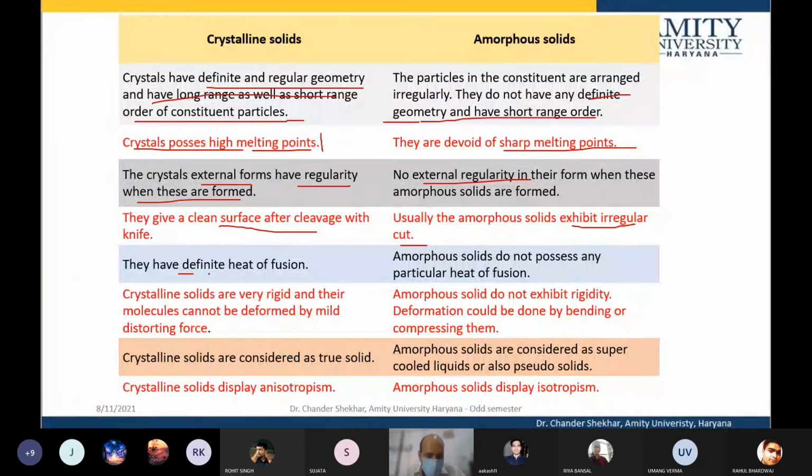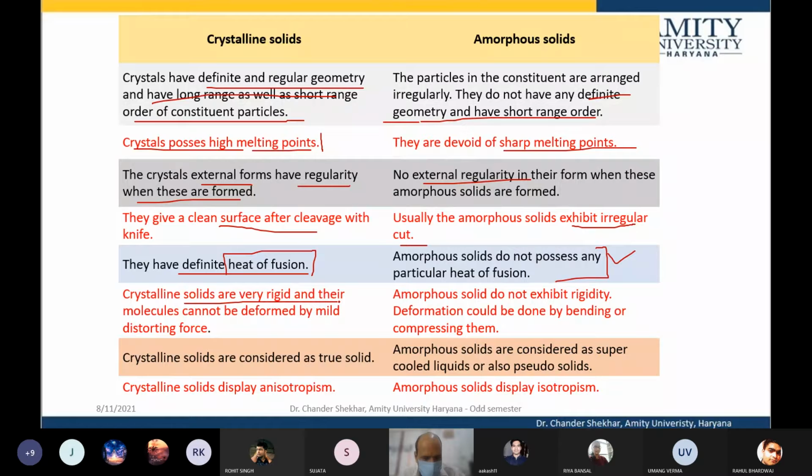And they have a heat of fusion. That means because of the crystalline structure, if you try to heat, each bond will break at a definite temperature. Whereas amorphous materials are basically highly viscous liquids. So as thermal energy is applied, the viscosity decreases and the amorphous material starts flowing. This is evident when glass or plastic is heated. Because of their amorphous nature, they become less and less viscous and start to flow.